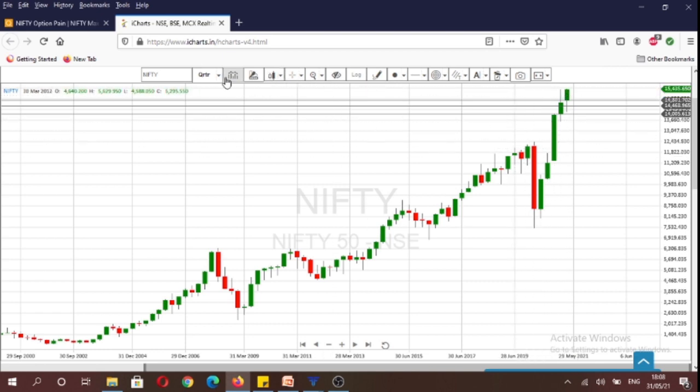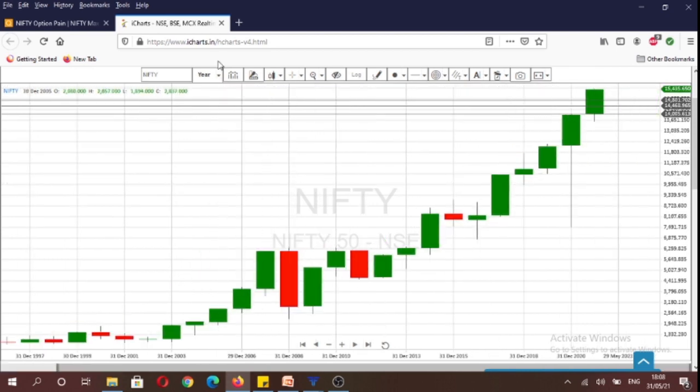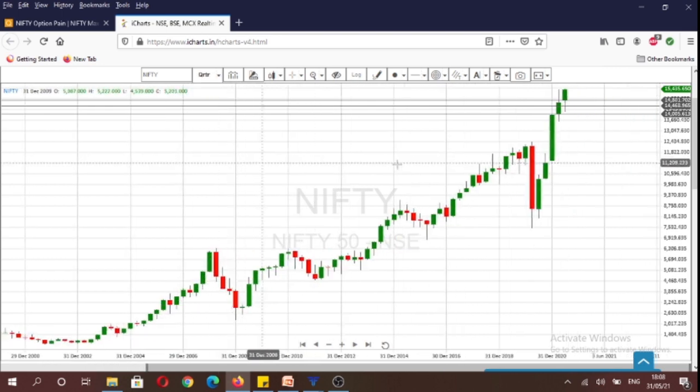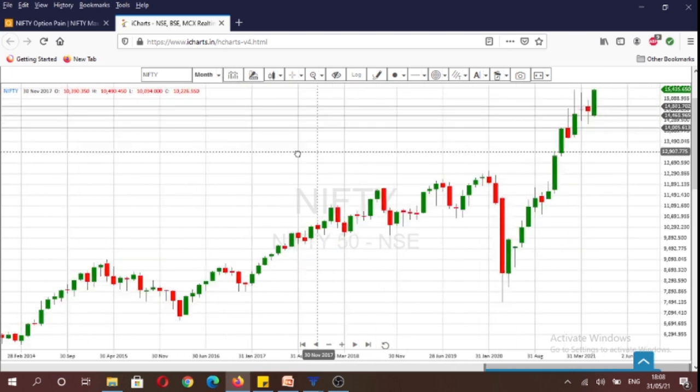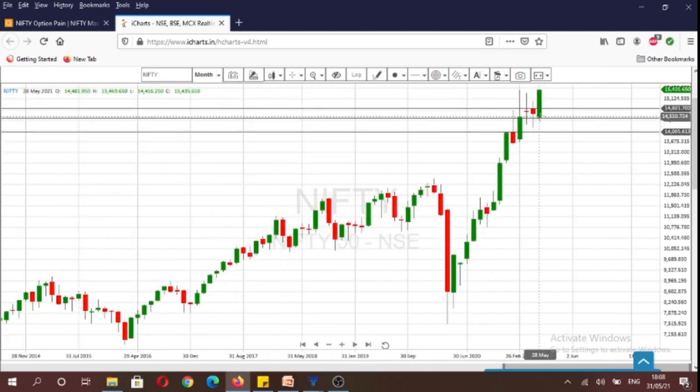So we had full time frame continuity, that is on all the time frames. Yearly, market traded above the opening price. On quarterly, market traded above the opening price, and on the monthly time frame, market traded above the opening price.